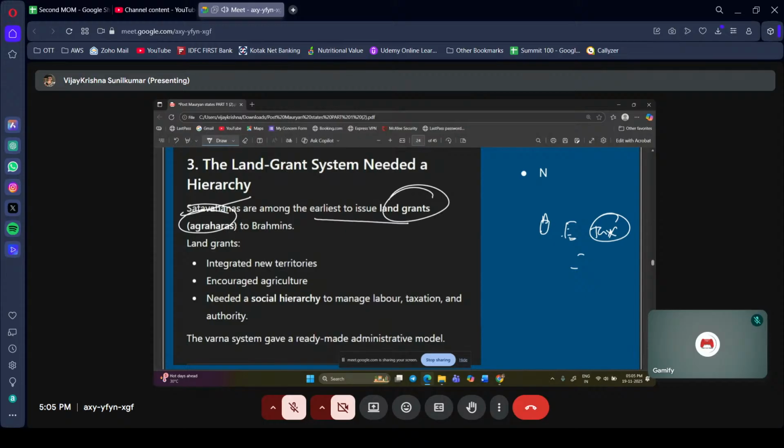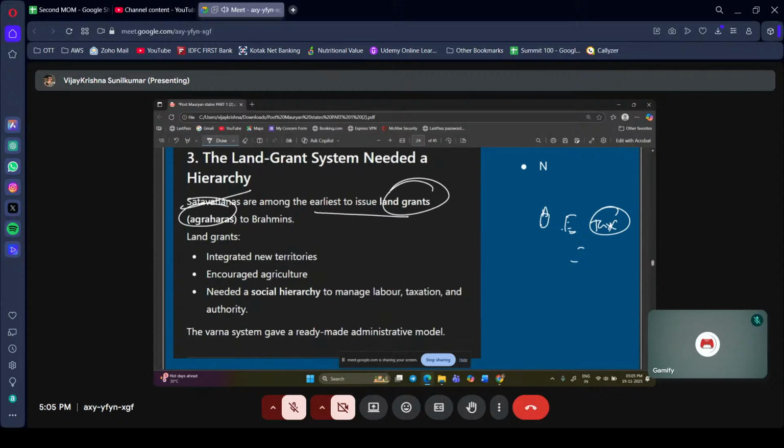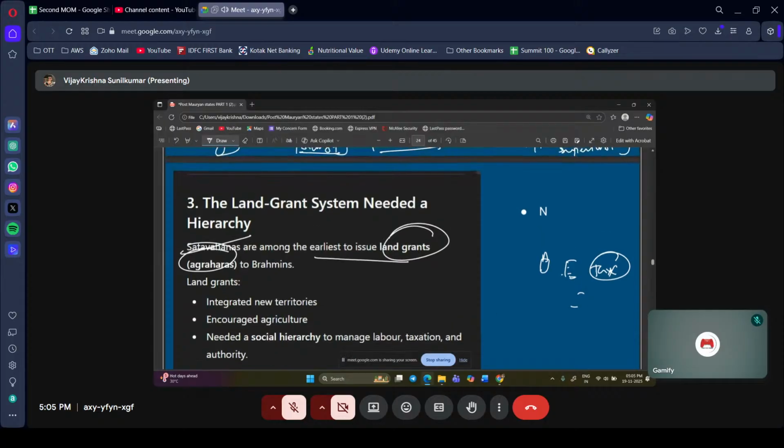That is the same agrahara in Tamil also. Agrahara means the places where these Brahmins live. So, land grants. I told you in the beginning itself that they supported Brahmins. By that we can say that the Varna system existed.